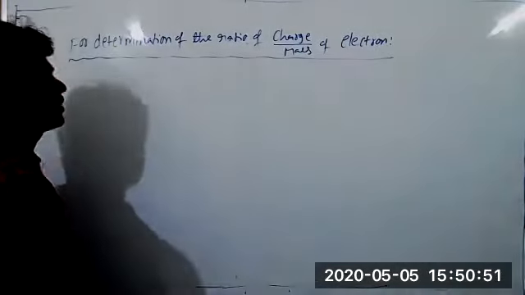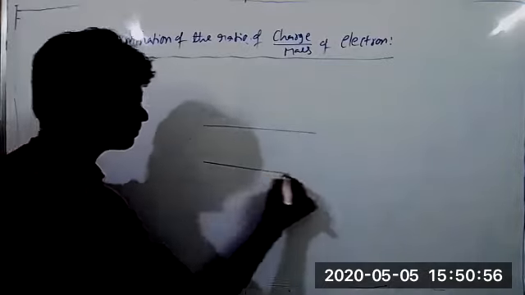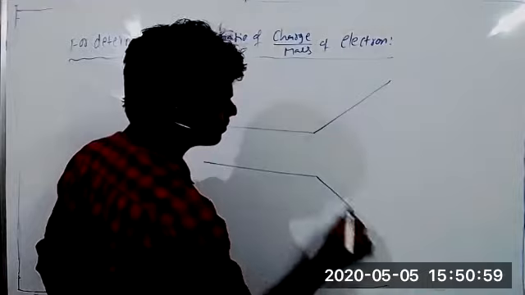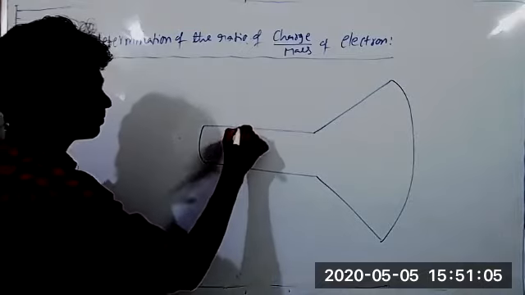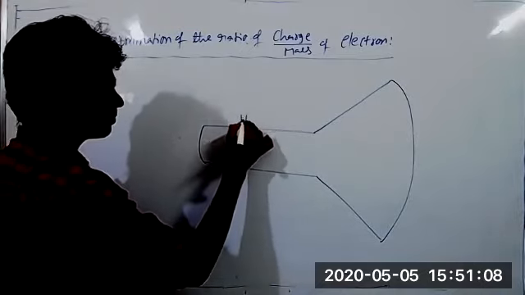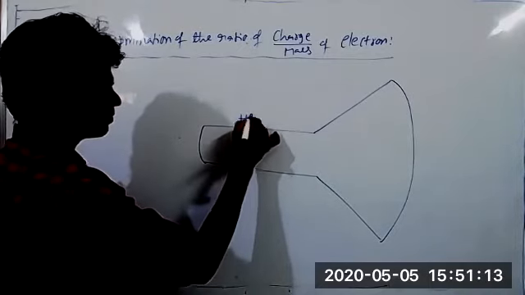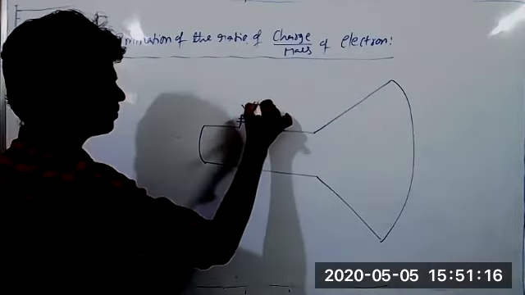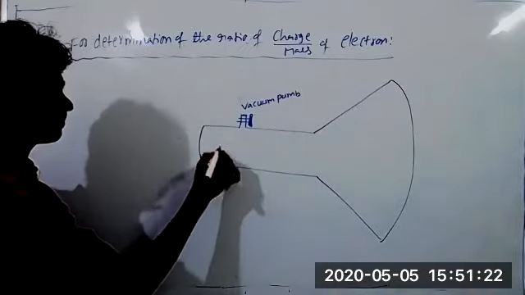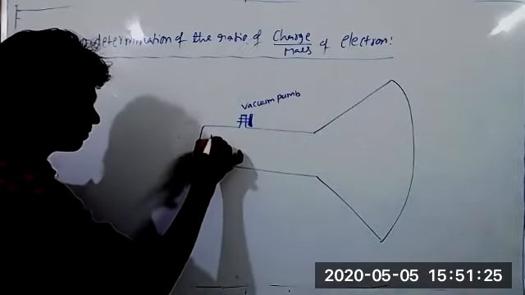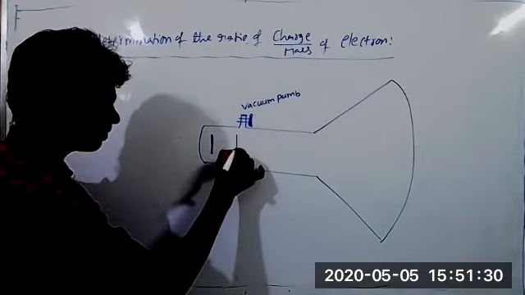To calculate the charge by mass ratio, J.J. Thomson carried out this experiment. The vacuum now. This is the cathode. This is the anode, a perforated anode, an anode having a hole.